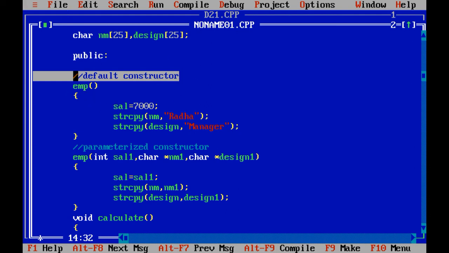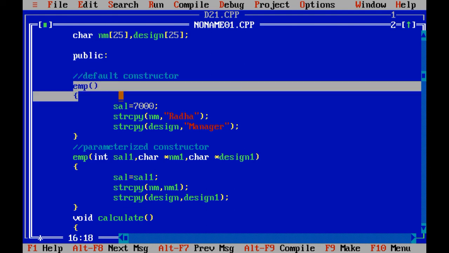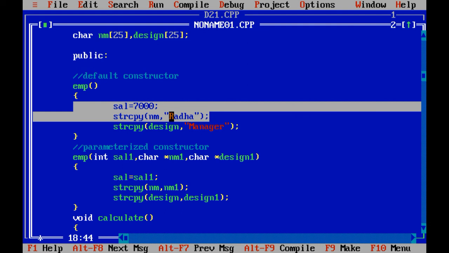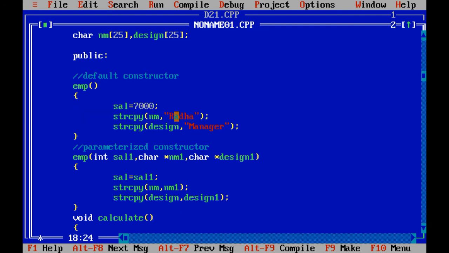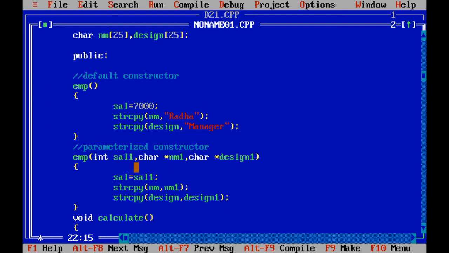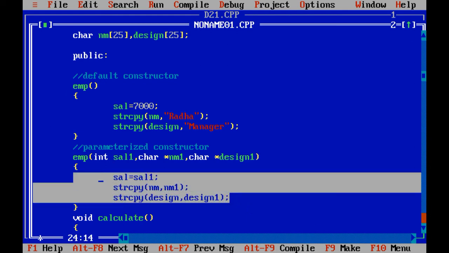So first of all, I have used the concept of default constructor. Inside the default constructor, 3 basic required things I have initialized, that is salary, name and designation. With the parameterized constructor, I have declared 3 variables, that is integer salary1, character pointer nm1 and character pointer designation1, and I have initialized the value of these 3 variables by passing parameters to it.